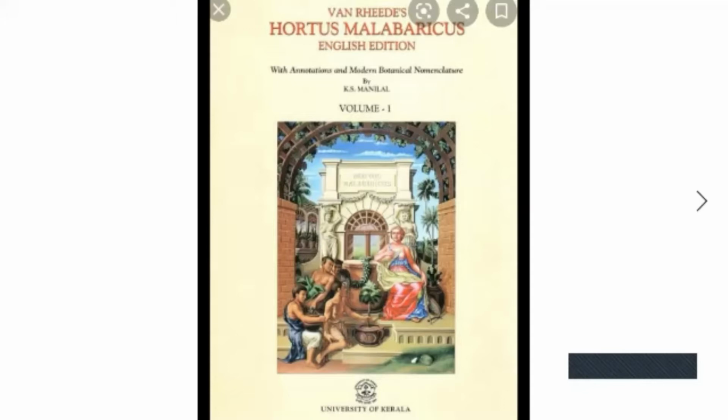With the help of Appu Bhatt and Vinayaga Bhatt, Van Reed prepared this book. With whose help did Van Reed prepare this book? Tell me. First, Appu Vaidya and Vinayaga, Appu Bhatt and Vinayaga Bhatt, and also Itti Achyutan Vaidya. Okay, got it? That book's name is Hortus Malabaricus.